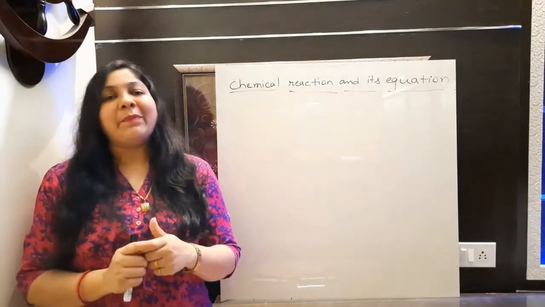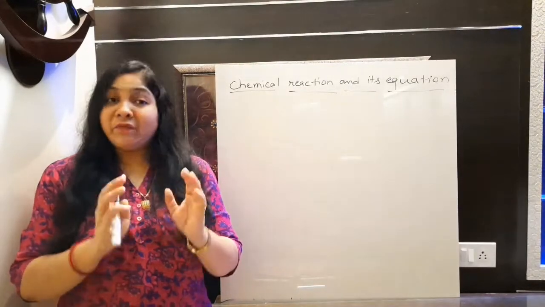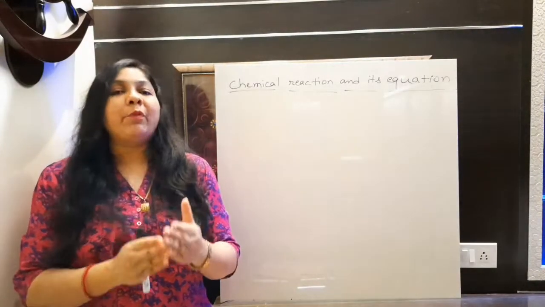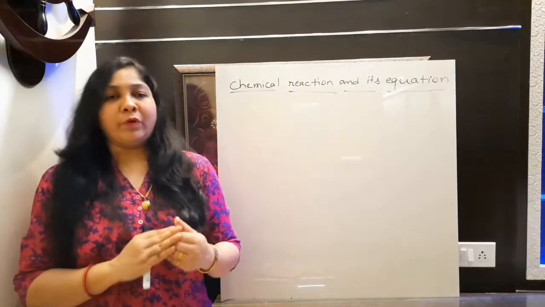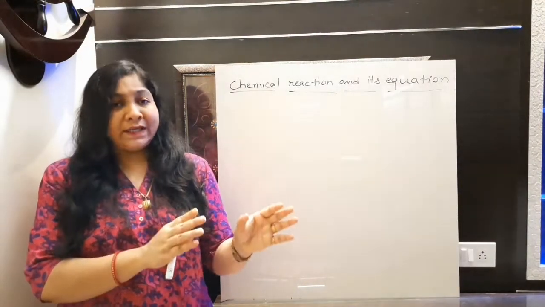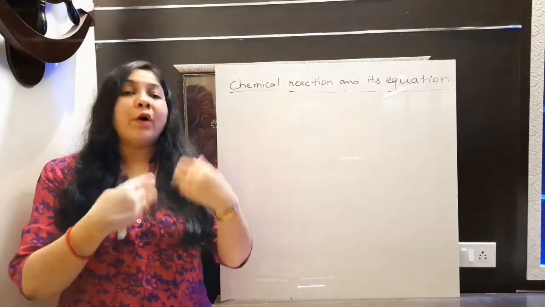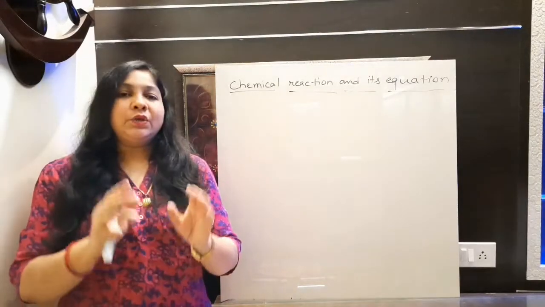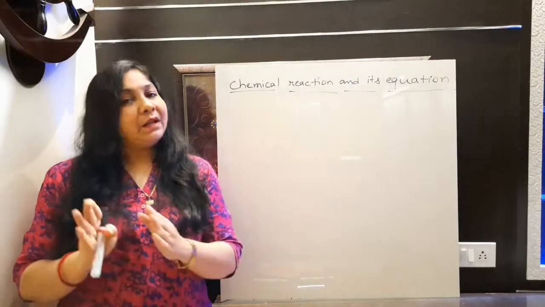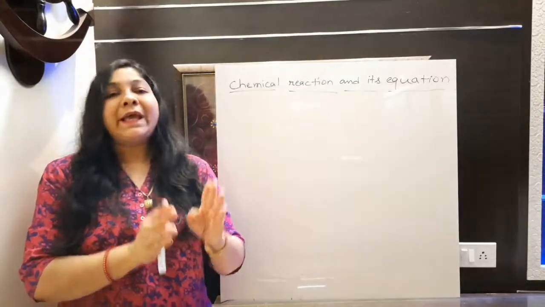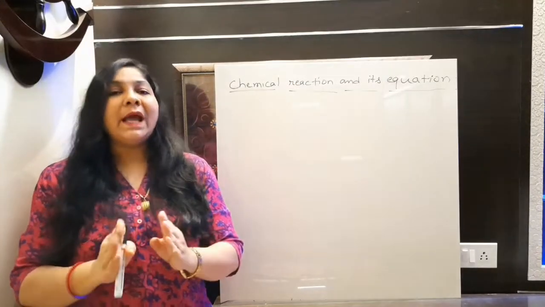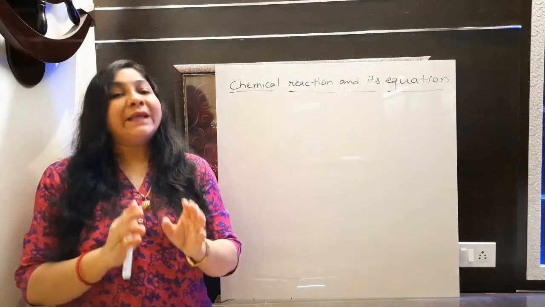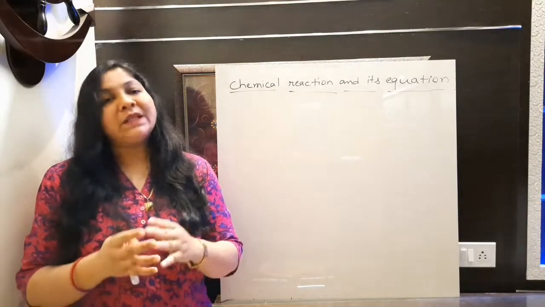That is the main topic of this chapter. Chemical changes are the changes in which the existing substance loses its property and forms a new substance with new properties. The existing substance will lose its properties first and form a new substance, and obviously accordingly the property of that substance will also change. So these types of changes are defined as chemical change. A chemical change is a change in which the existing substance loses its property and forms a new substance with new properties.